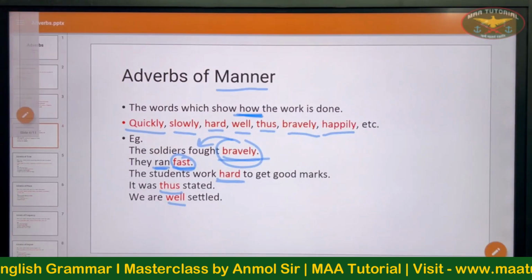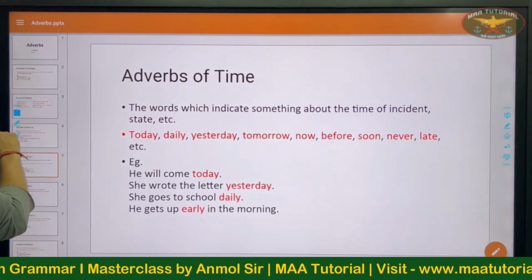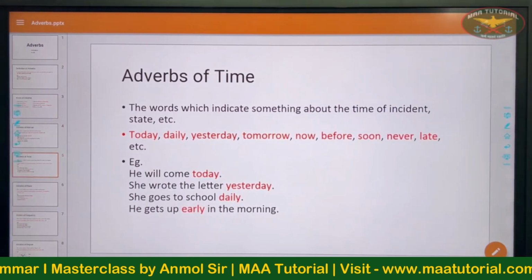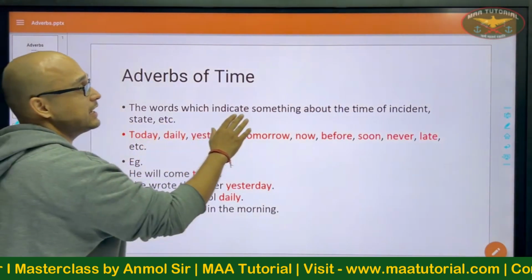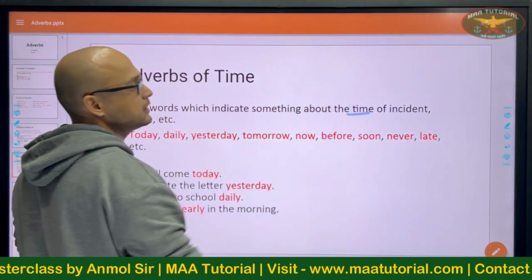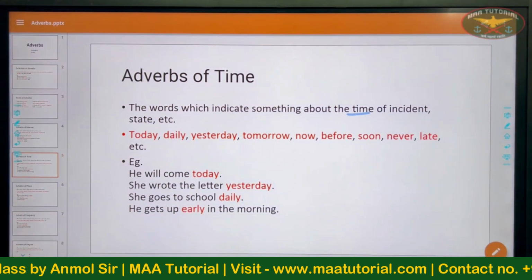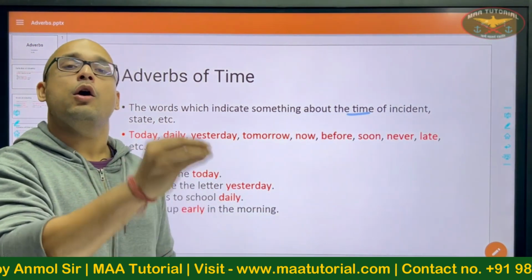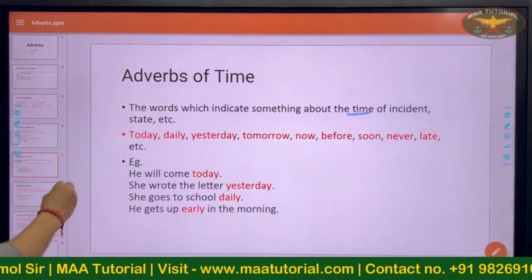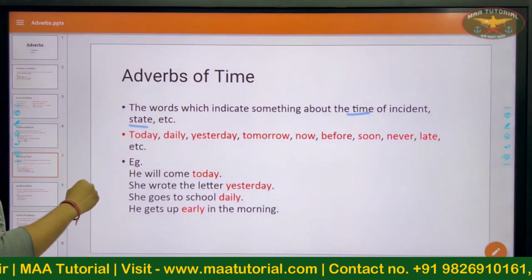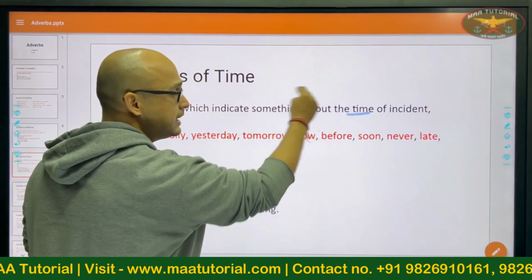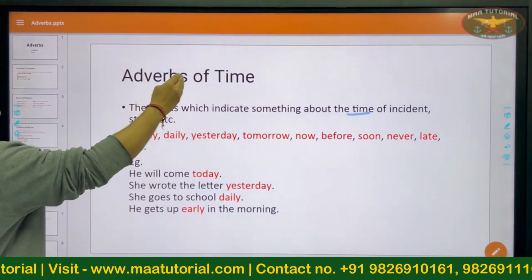Let's move on to our next kind. Adverbs of time. Now the words which indicate something about the time of incident or the state of being, etc. If a word is talking about the time, then it is an adverb of time.